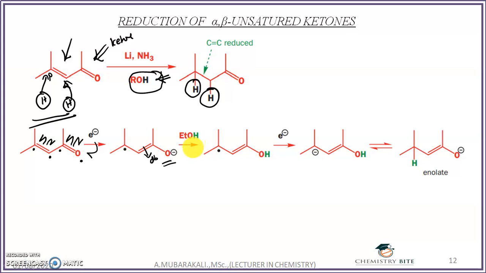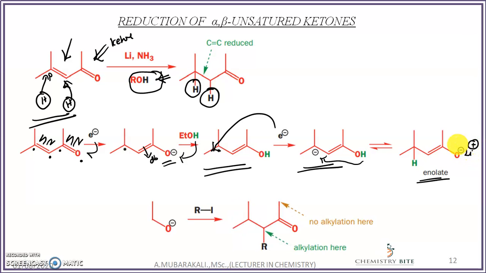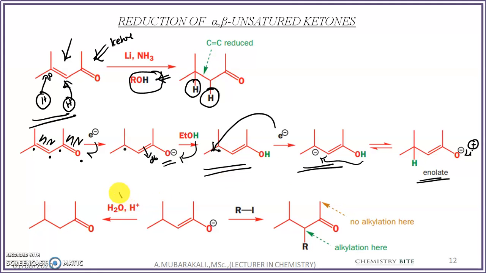So now this radical anion will accept the proton from the ethyl alcohol and convert into the free radical. Because of formation of the free radical, and free radicals are highly reactive, it accepts another electron from the sodium metal, and you can see here it will convert into the anion. So now what happens? This hydrogen, which was donated by the ethyl alcohol on the oxygen, will transfer to the carbanion, and you can see the formation of the enolate ion. So along with O minus you will have the Li plus ion. The next step is this enolate ion will accept the proton from the proton source like the ethyl alcohol. If that is accepted, you will get the enol, and there is the keto-enol tautomerism,